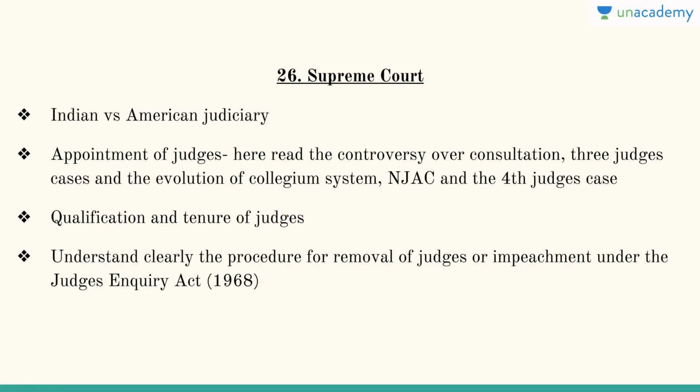Then there comes an important chapter, which is the Supreme Court. The Supreme Court is an important chapter because it's a constitutional body. It is the highest judicial body in the entire country. So try to understand the difference between the Indian versus American judiciary, because in the American judiciary, high courts and Supreme Courts are not in sync. There is the Supreme Court of the USA, then the Supreme Court of California. In India, there is no Supreme Court of Rajasthan. Basically, the Supreme Court of India is the highest authority, and the High Court is completely subservient to it.